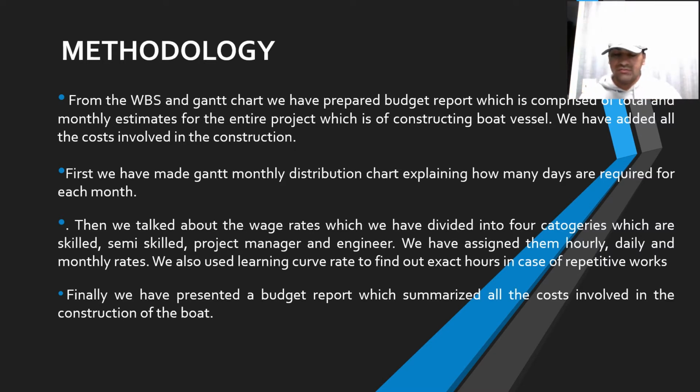First, based on the Gantt chart, we are making this Gantt monthly distribution chart, explaining how many days are required for each month. Our project is from January to May, and based on the Gantt chart we are allotting the number of days for each month. Then we talk about the wage rates. The people who are going to work, we are going to pay them, and based on their capabilities, what they do, we have assigned them into 4 different categories: skilled, semi-skilled, engineers, and project managers.